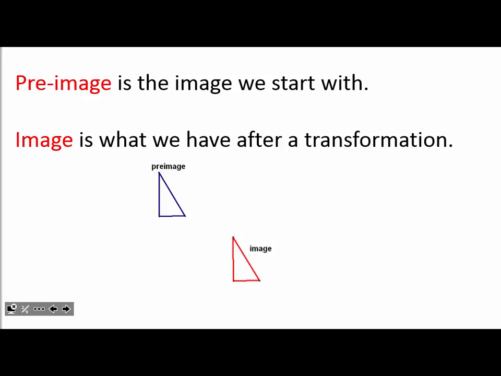The figure should not change. It should look exactly the same; this should be congruent. All I did is move it. That's all it is. Sometimes we might turn it, we might reflect it, we might dilate it, make it bigger or smaller. But the pre-image and image should look the same. Dilation is the only one that changes because it makes it bigger or smaller, but it should look the same.